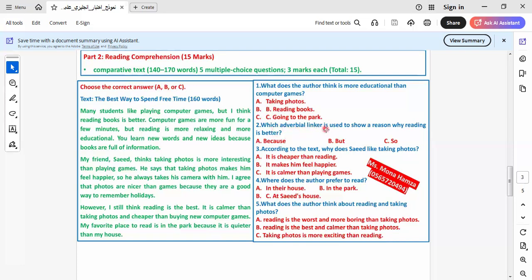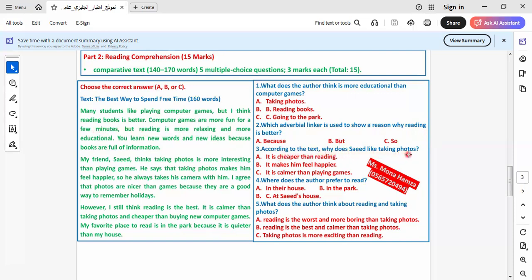Which adverbial linker is used to show a reason why reading is better? Because, but, so. Adverbial linker. Here it will be "but". This one. Let's go to another one. Here is "but". So that is the answer according to the text.